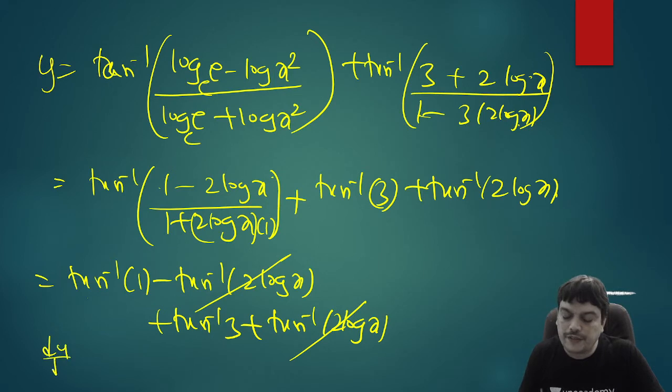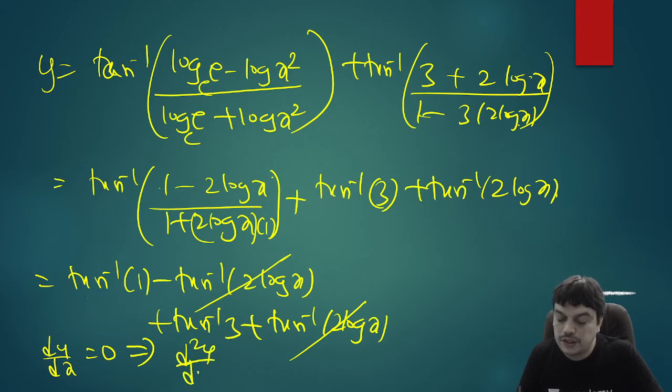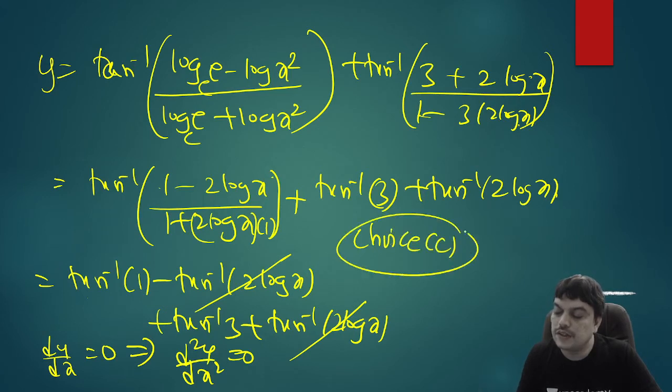So dy by dx of a constant will be equal to 0. And of course, if the first derivative is 0, if you differentiate again, d square y by dx square is also 0. So you can therefore mark your answer as choice C. So the question is not difficult, but without knowing these inverse trigonometry formulas, you will not be able to solve it.